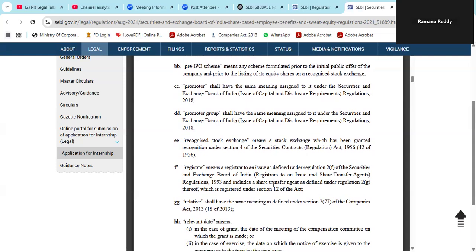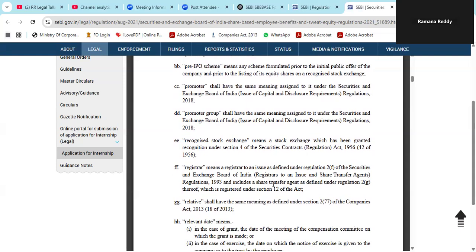What is a recognized stock exchange? This is a stock exchange which has been granted recognition under Section 4 of the Securities Contract Regulation Act. That is what is called a recognized stock exchange.